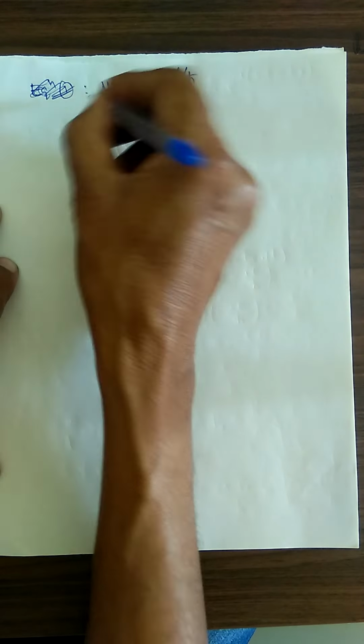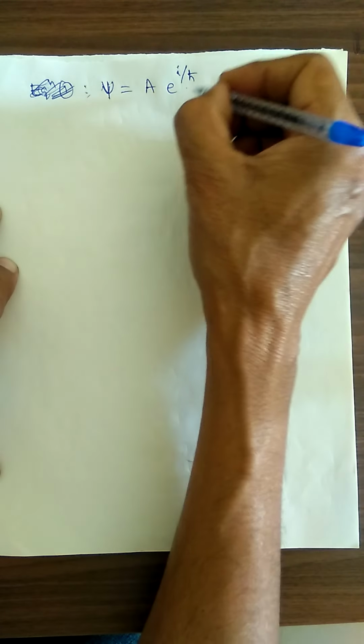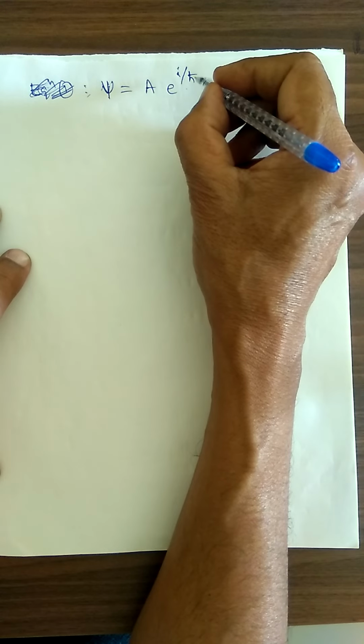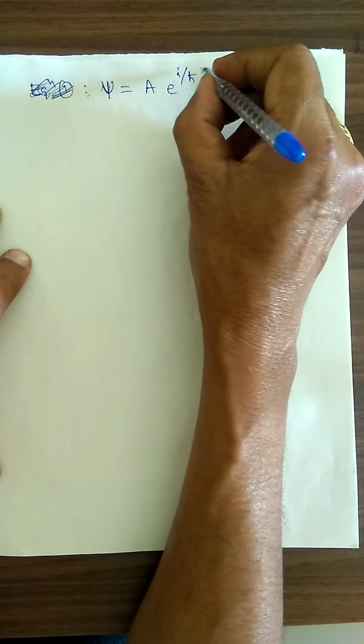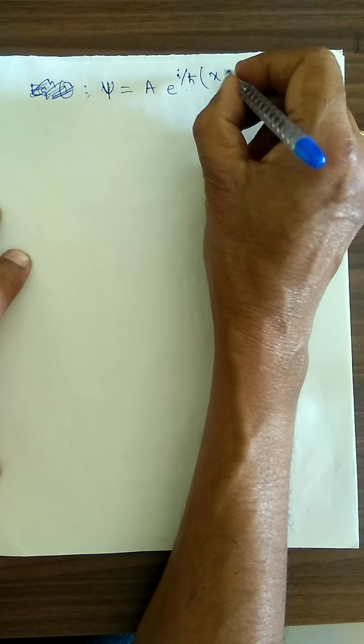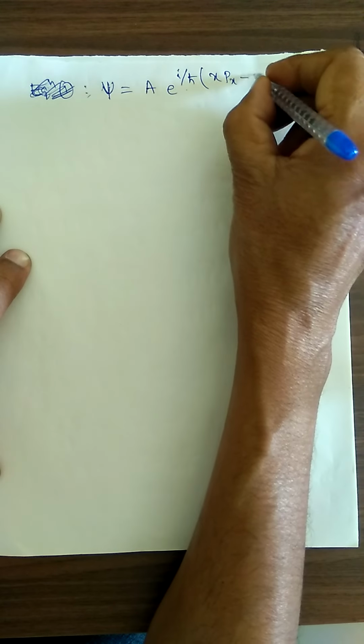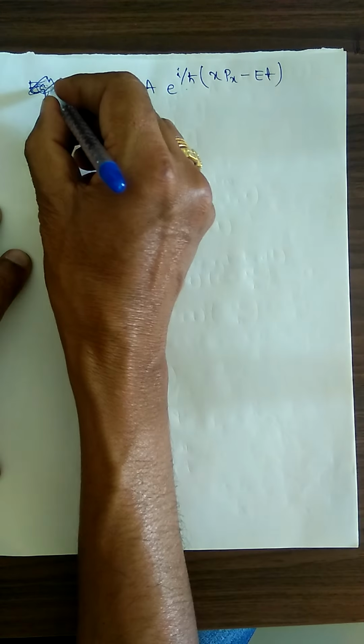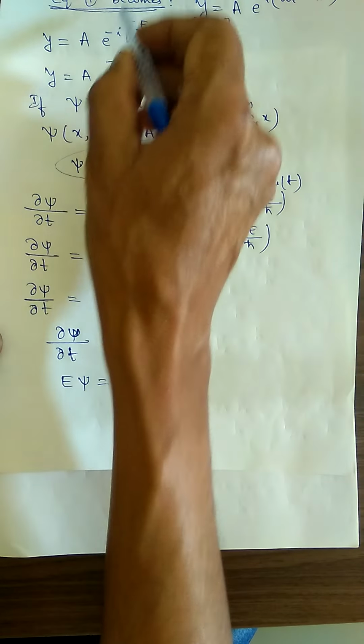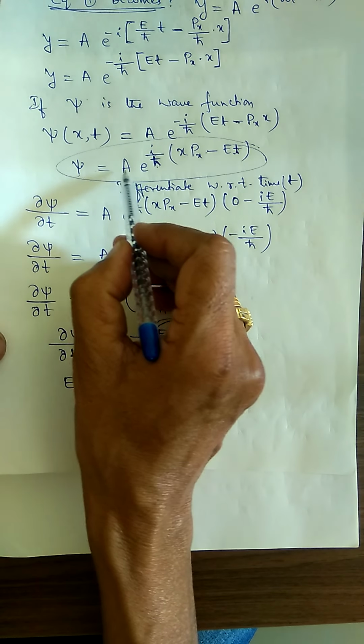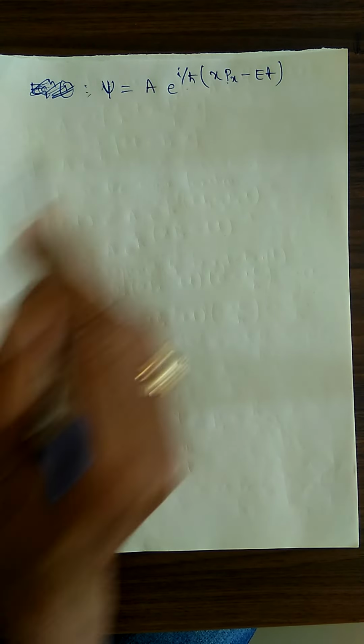After substitution we got psi is equal to A e to the power i divided by h cross (x px minus Et). Now we are going to differentiate with respect to x.